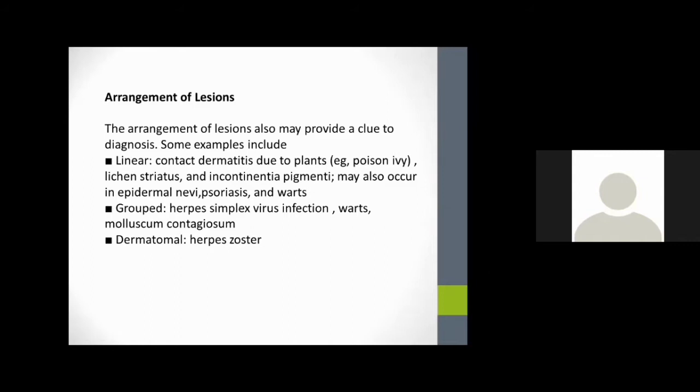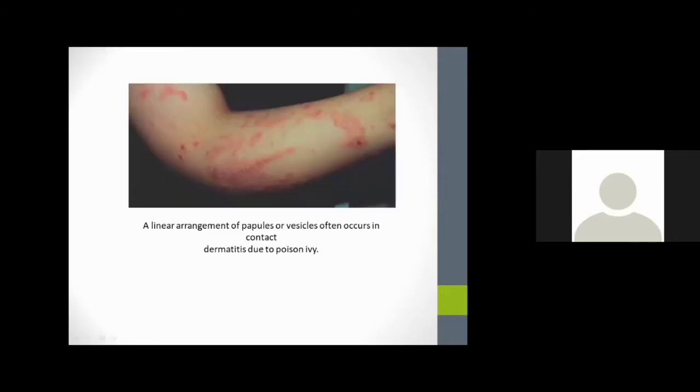And in herpes simplex virus infection, warts, and molluscum contagiosum, mainly in viral conditions, there will be grouped arrangement of lesions. And there will be dermatomal conditions like zoster, with linear arrangement of papules or vesicles.